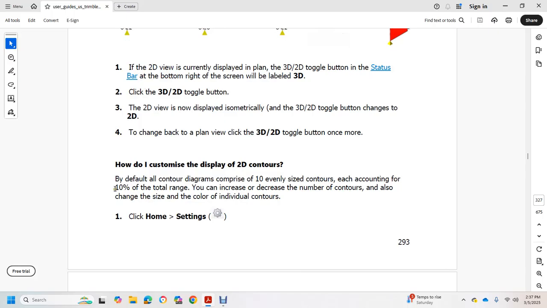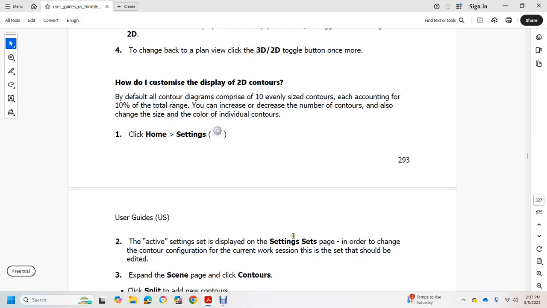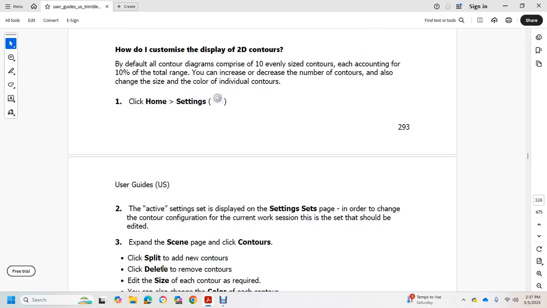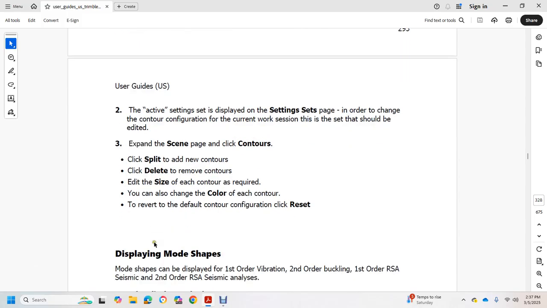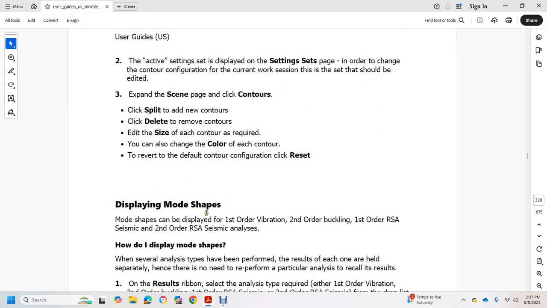How do I customize the display of the 2D contours? By default, contours comprise 10 evenly sized contours, each with 10% of the total range. You can change the number of contours, and also change the size and color of individual contours. Click home settings and activate the display settings page in order to change the contour configuration. The current working session of this setting should be edited. Expand the contours page. Click space for the end of the new contours. Delete to remove contours. Edit the size of each contour as required. You can also change the color of each contour. To revert to the default configuration, click reset.